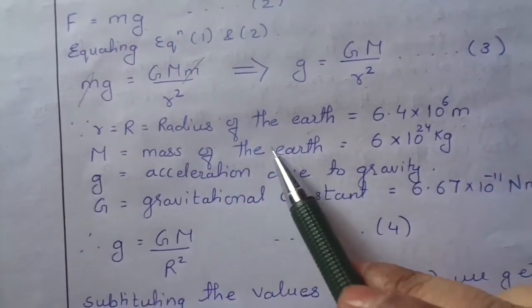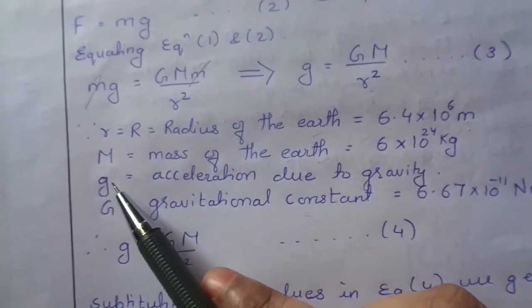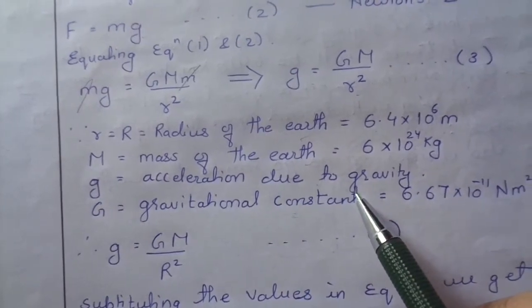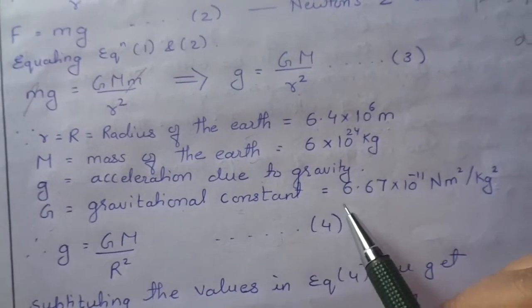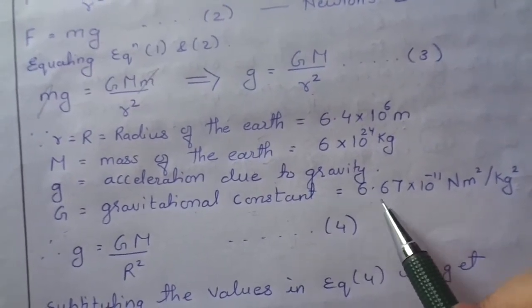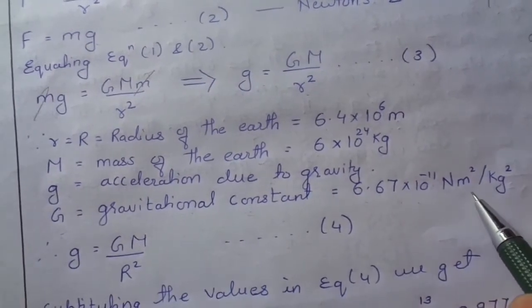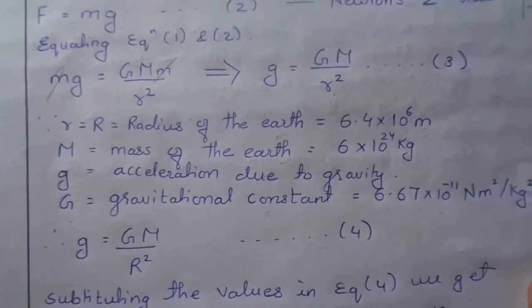Capital M is the mass of the Earth, which is 6 into 10 to the power 24 kg. Small g is acceleration due to gravity, and capital G is the gravitational constant, which is 6.67 into 10 to the power minus 11 Newton meter square per kg square. This you have been introduced to earlier.